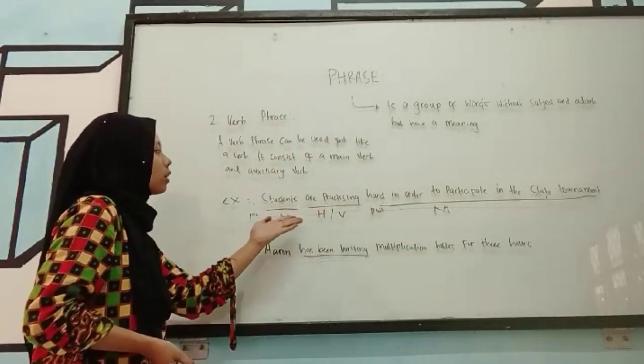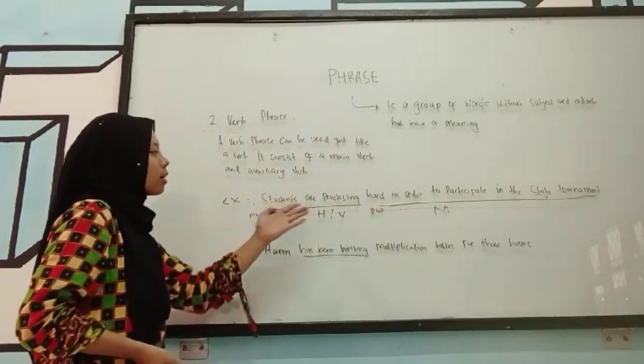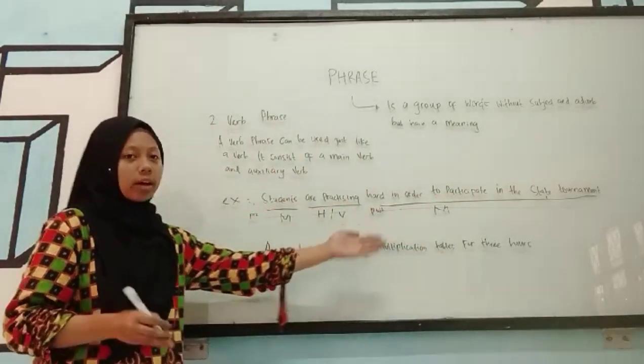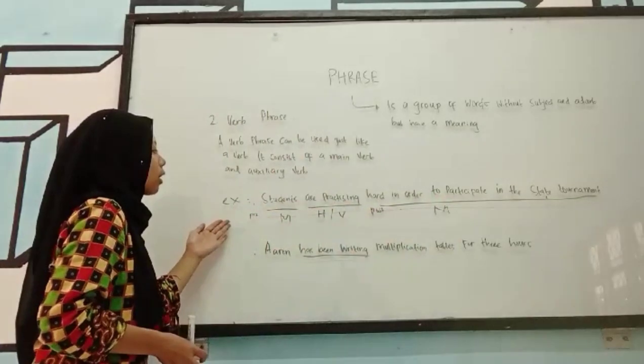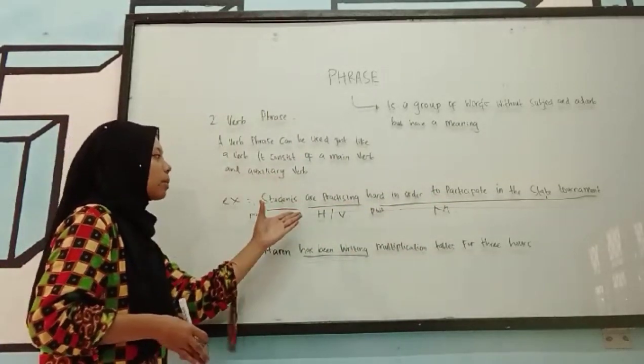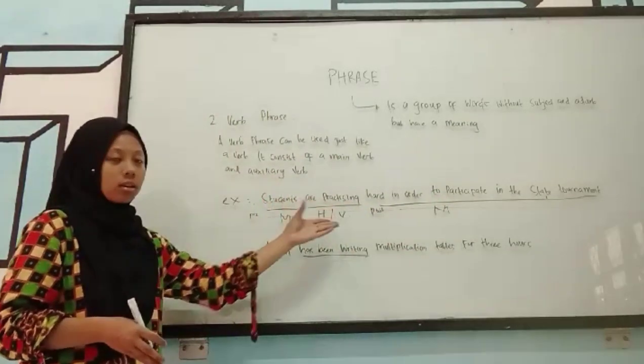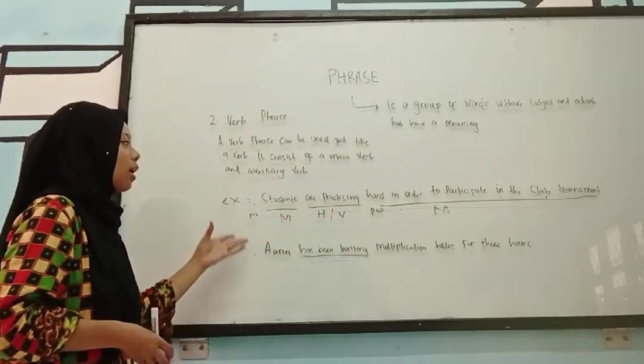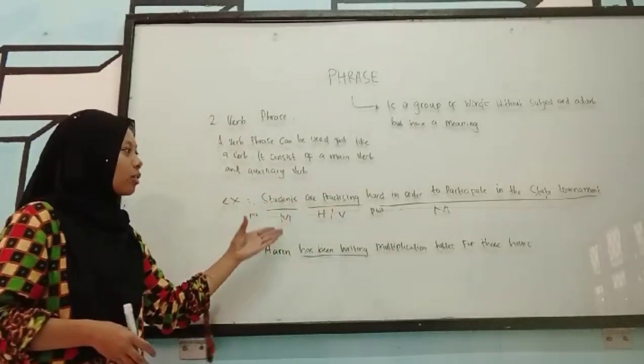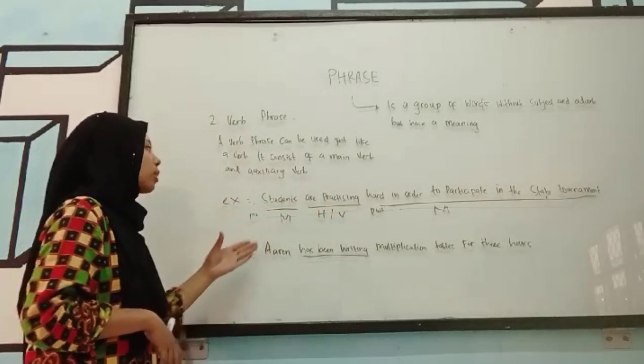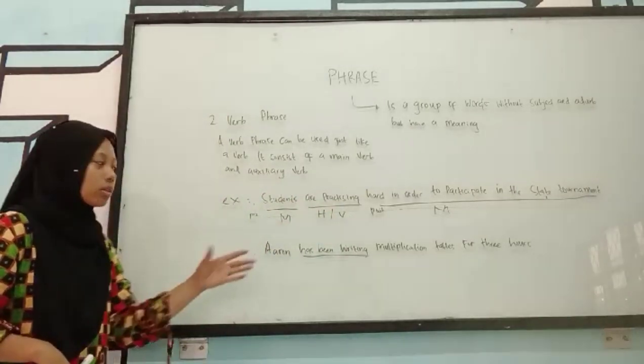So the pre-modifier and post-modifier are explained by the verb are practicing. So the students are practicing hard in order to participate in the state tournament is a verb phrase.